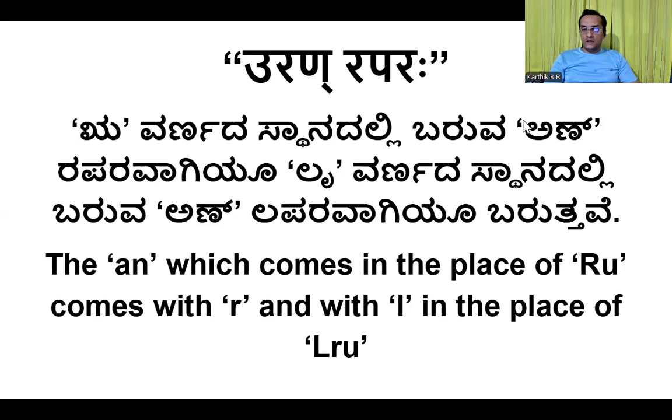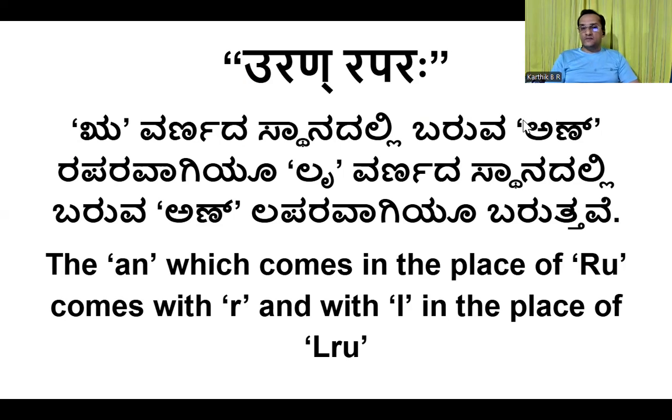Since in that Pratyahara ra, la is also there, in the vowels we have the Lru letter also. If Lru is replaced by any an, then that Lru will again be raparaha.